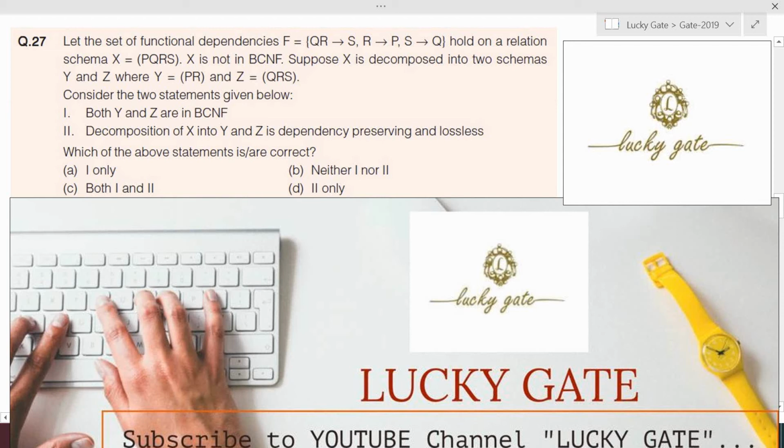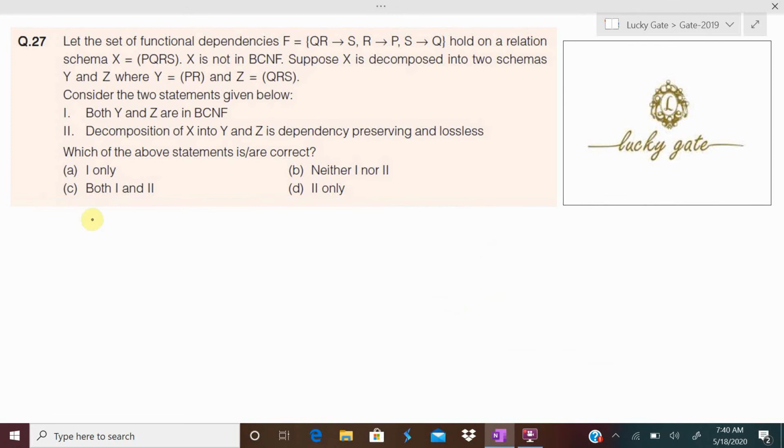It is a question in GATE 2019 for 2 marks based on the topic of normalization in database management system. Here the question given is some set of functional dependencies are given on relation X equal to PQRS, and clearly given X is not in BCNF. Suppose X is decomposed into two schemas Y and Z, that is Y equal to PR given, Z equal to